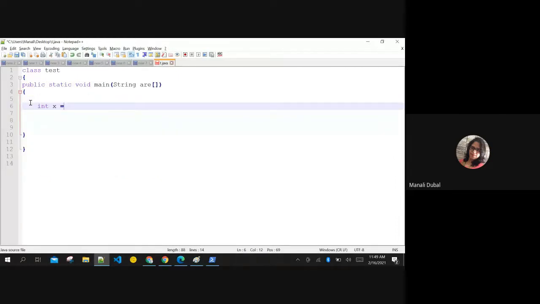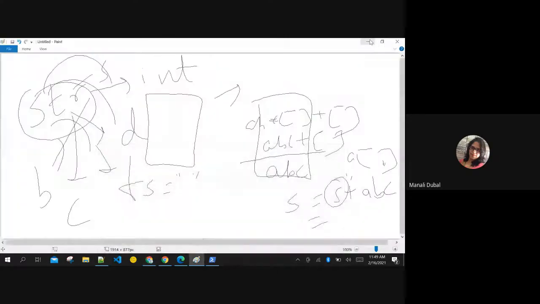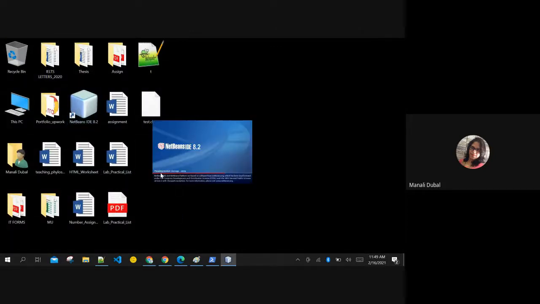If integer x has some value 12 and you want to convert this to string, we have seen String dot valueOf. Remember this in the wrapper class, the last class, we have seen the valueOf method. Do you remember this? No, ma'am. Okay, you don't remember. The valueOf function for string, any data type will have this. Wait, let me find where it is. If I show you here, you'll be able to understand all the different methods. But till it opens, let me show you one more thing.